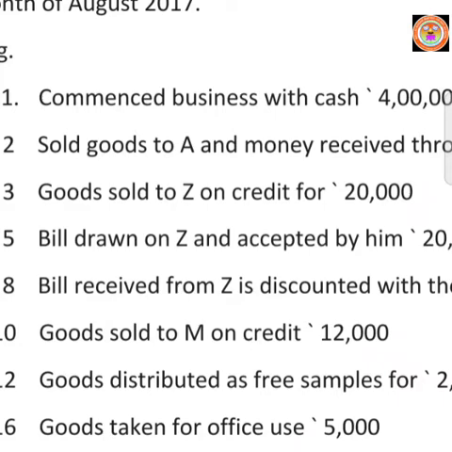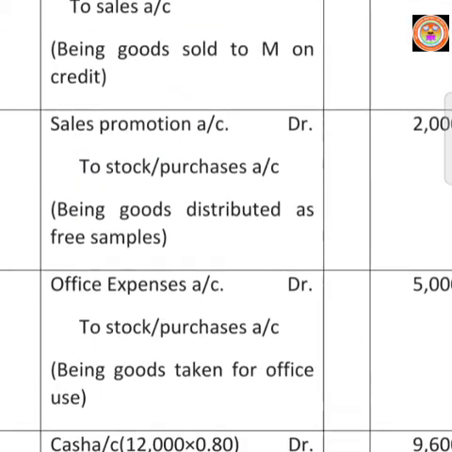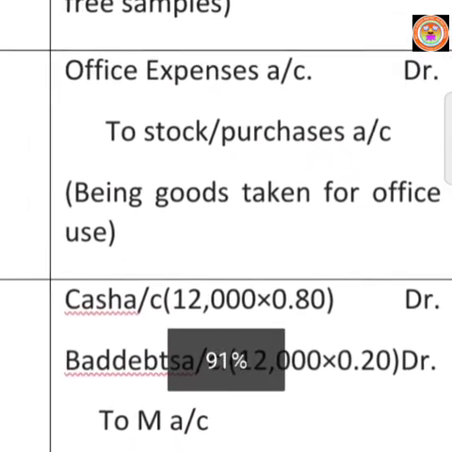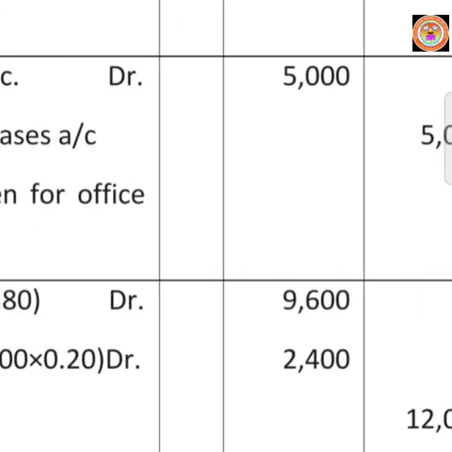So for 12,000, how much will he pay? See, look at the calculation. 12,000 into 0.80. So that much cash only will be paid by Mr. M. So cash account is debited according to our real account rule. Cash account debtor 12,000 into 0.80, that is rupees 9,600.